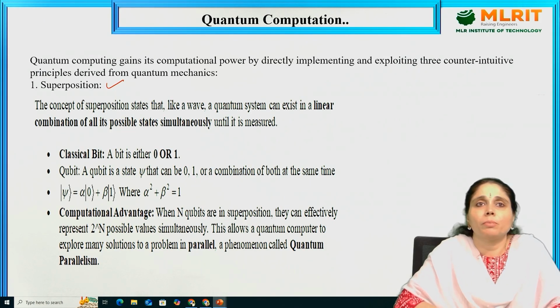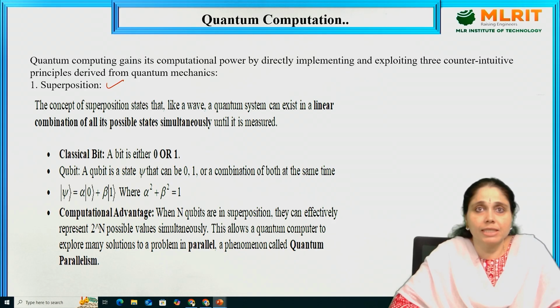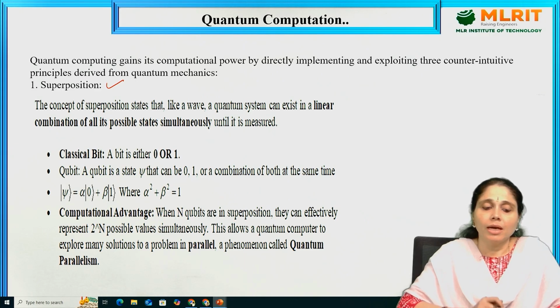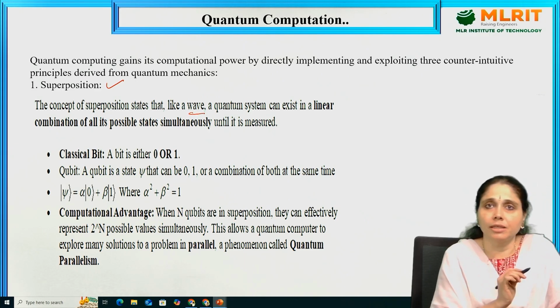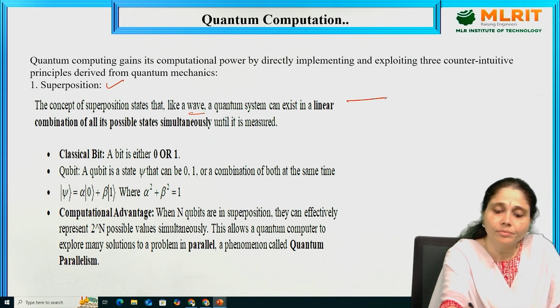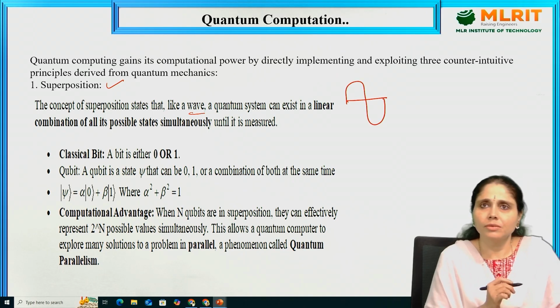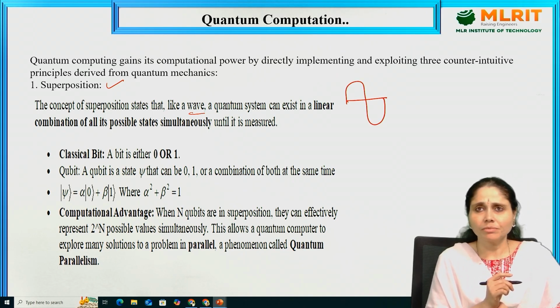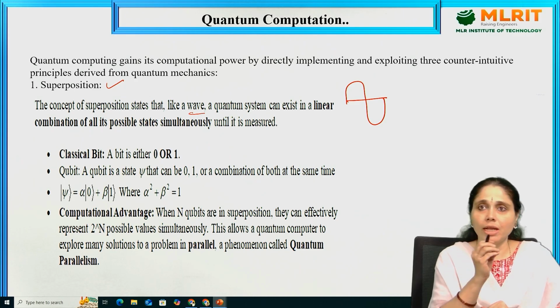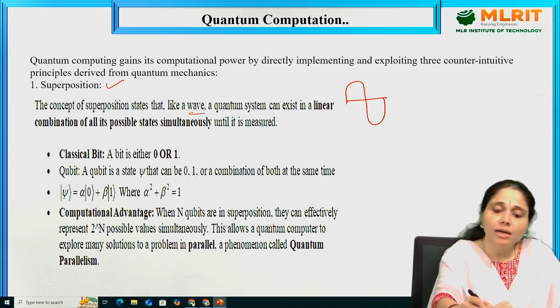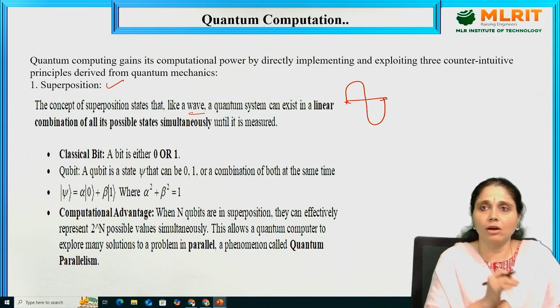So what is superposition? The concept of superposition states that, like a wave, a quantum system can exist in a linear combination of all possible states simultaneously until it is measured. Okay, so remember that. What is the wave-like nature? This is a wave, the general representation, a sinusoidal wave. A wave is sinusoidal in nature, having a crest and a trough, right? Generally we think of a wave like that.